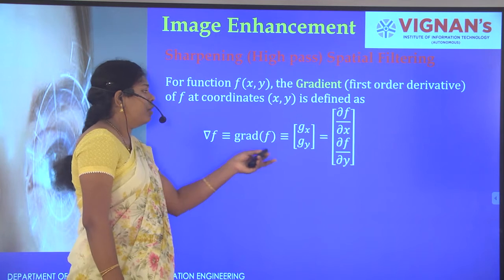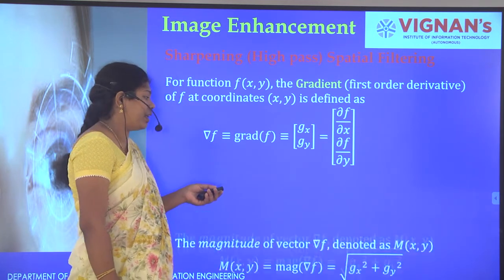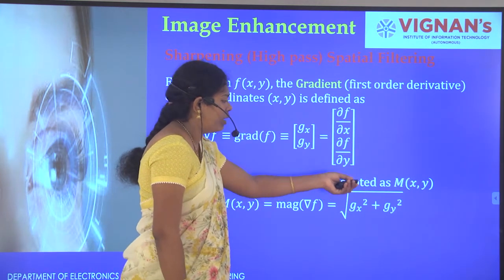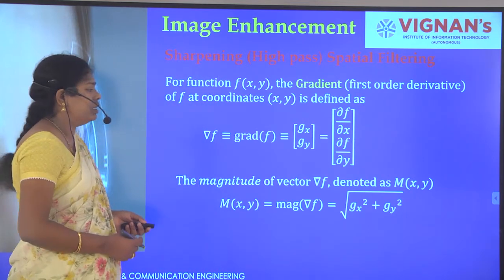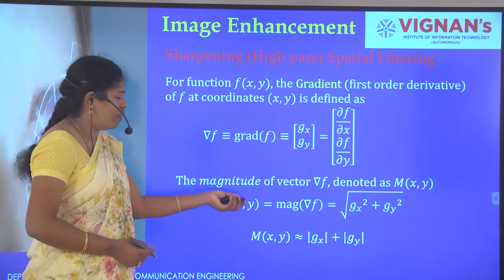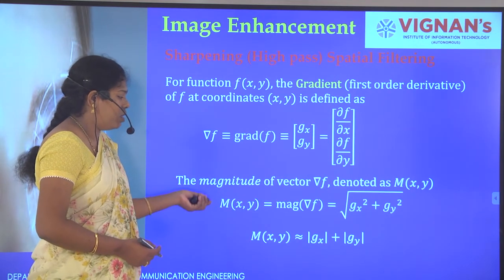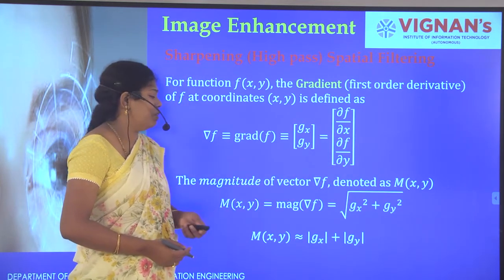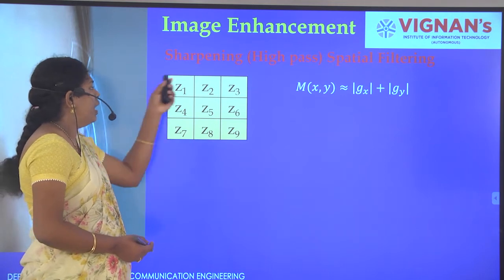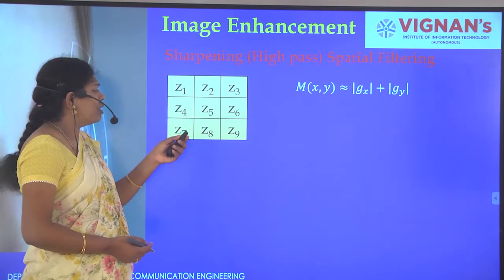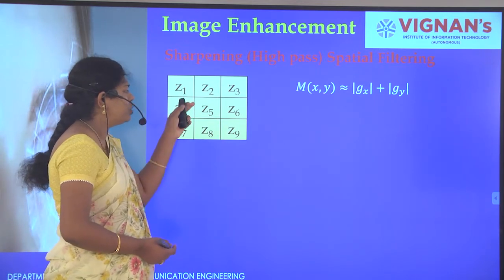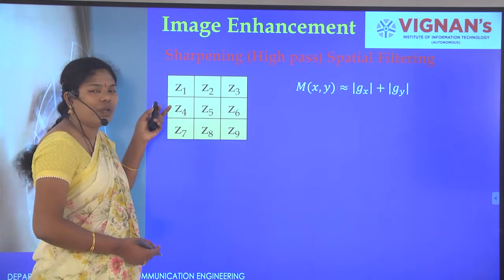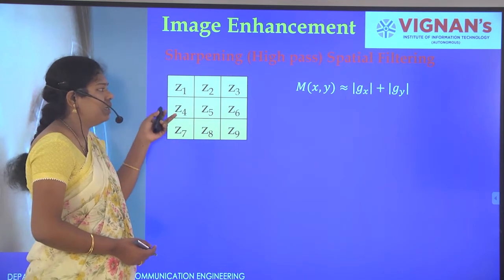Next, for this operation we have to identify the magnitude, which is the square root of gx square plus gy square, and here we represent it in terms of mod: mod gx plus mod gy, where gx is in the x direction and gy is in the y direction. Next, consider a 3 by 3 neighborhood. We can go for the smallest, 2 by 2, but it is not suitable for the f of xy function, so we go with a 3 by 3 neighborhood.